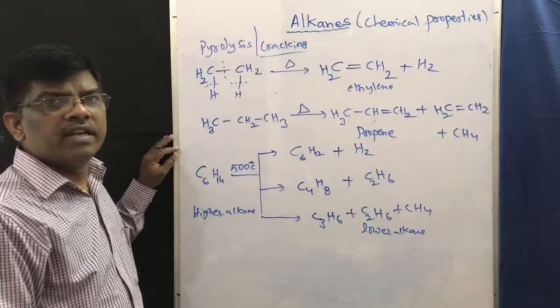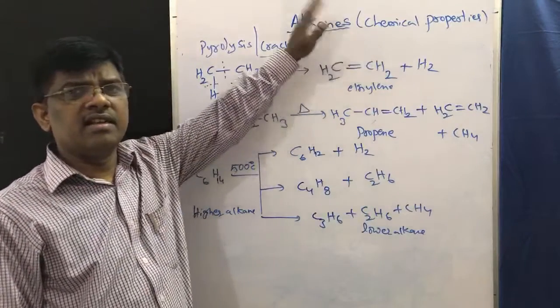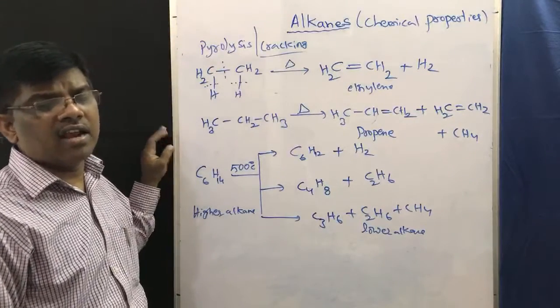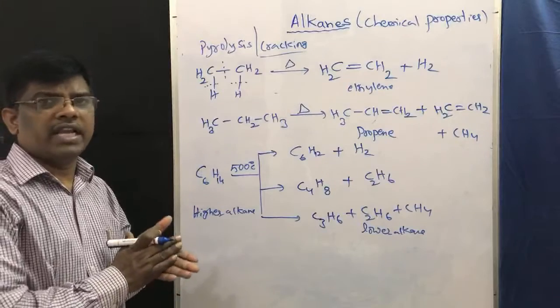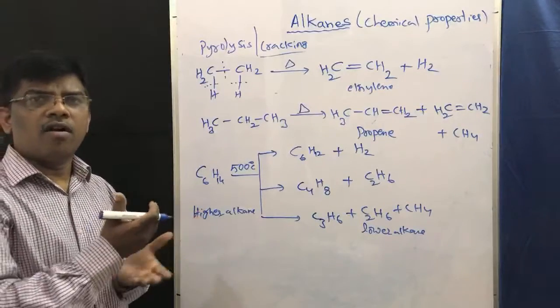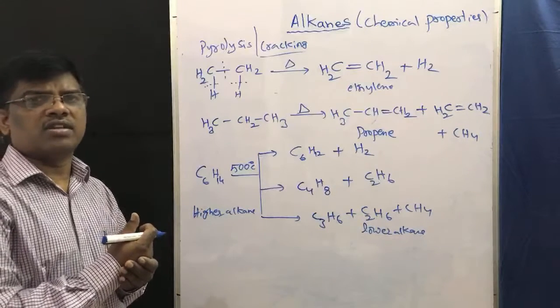Till now, what have we learned? Alkanes undergo different types of reactions, mainly substitution reactions, that is halogenation. Under halogenation I have covered chlorination, bromination and the ratios of products, primary, secondary, how much is going to form. Then nitration, sulfonation, chlorosulfonation.